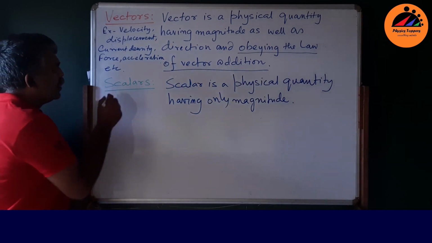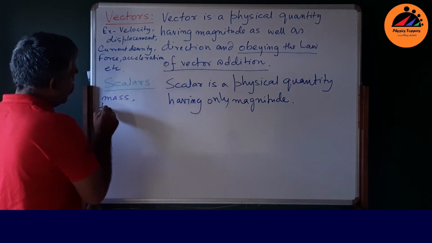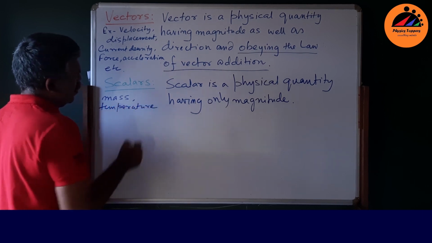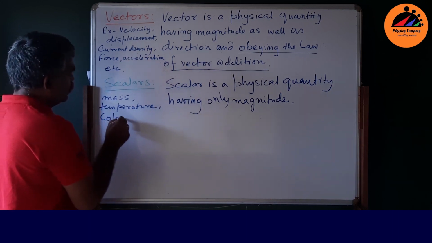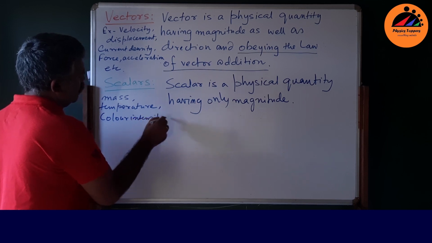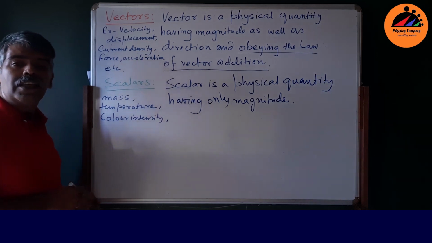Scalars, well, mass, temperature, color intensity, these are scalars.